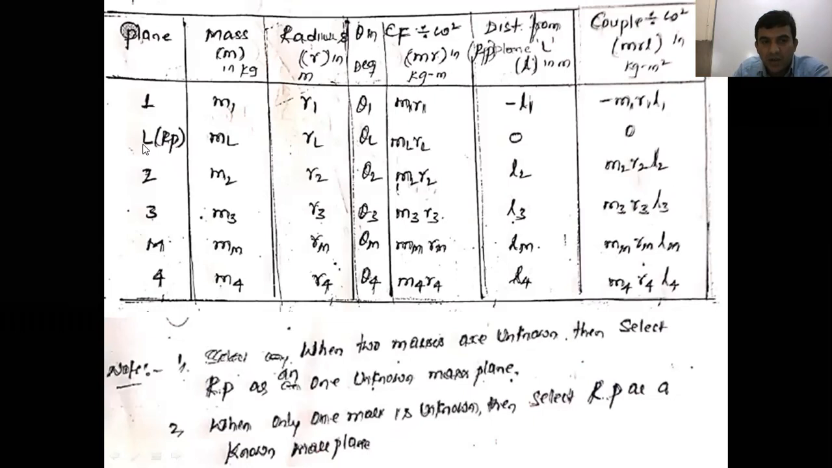Here I'll consider the one unknown mass plane L as the reference plane. Now, with respect to this, we come to the sixth column. How do you fill this sixth column? On the reference plane, what is the distance here?